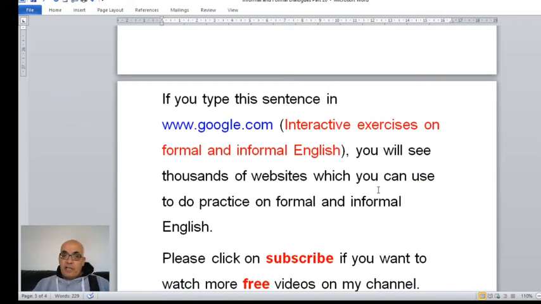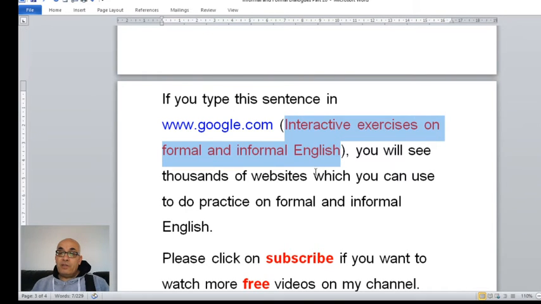Again, this is the end of the video. You can type this sentence into Google, interactive exercises on formal and informal English, and you can do some exercises. But remember, formal English is like a picture, it's a mosaic. It's not just about the words, it's about the sentences, about the punctuation, it's about the spelling, it's about the intonation, the tone of the voice or the pronunciation.